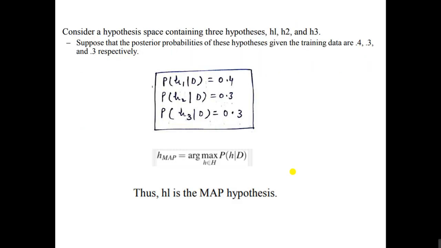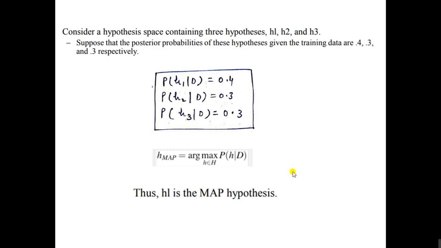Consider a hypothesis space capital H containing three hypotheses H1, H2 and H3. Actually 1, 2 and 3 are suffixes here. Suppose that the posterior probabilities of these hypotheses given the training data are 0.4, 0.3 and 0.3 respectively.